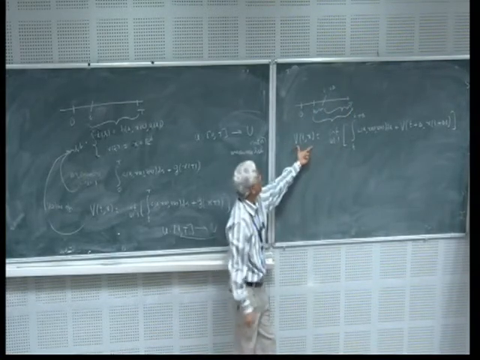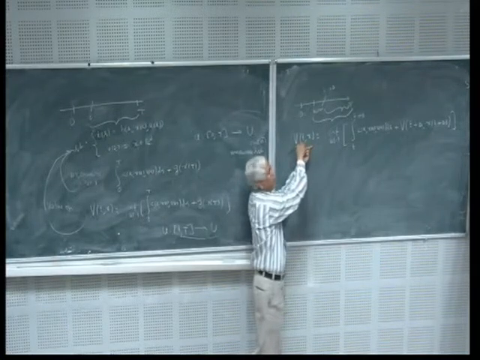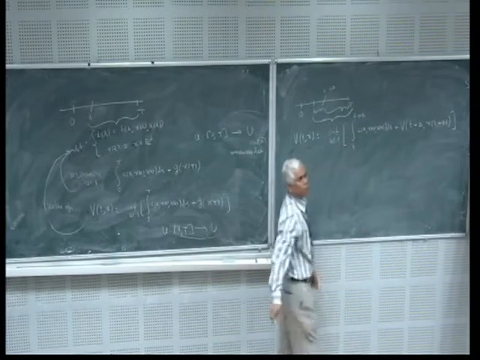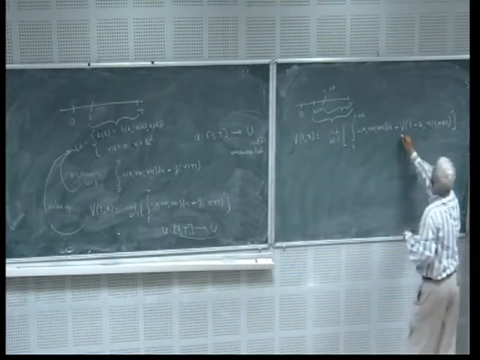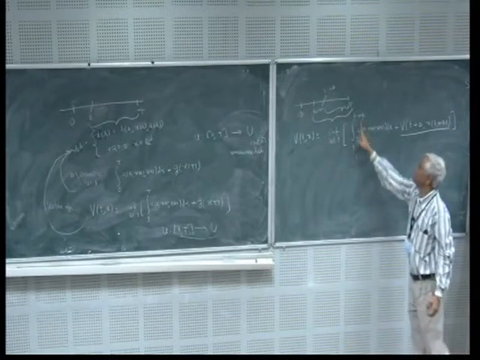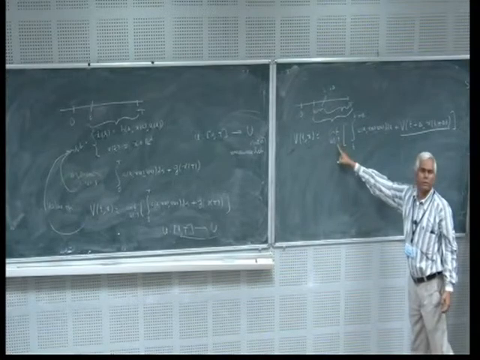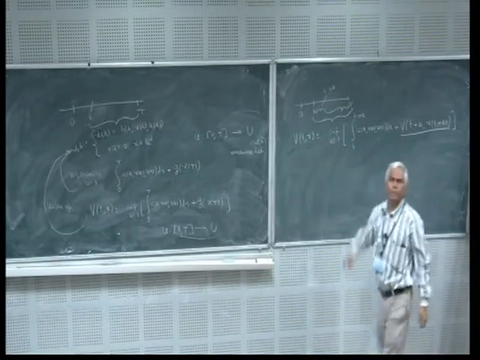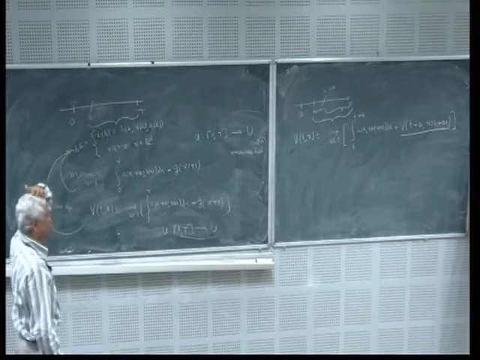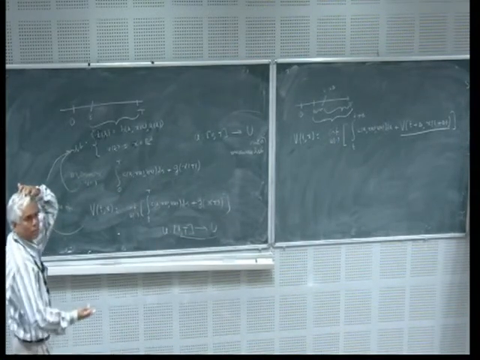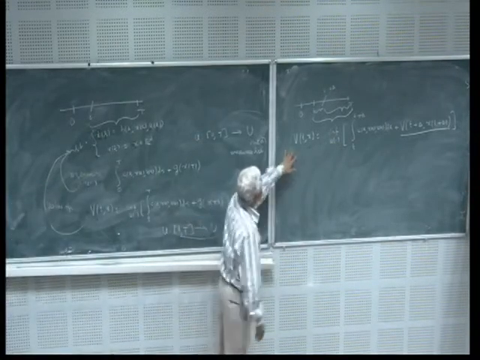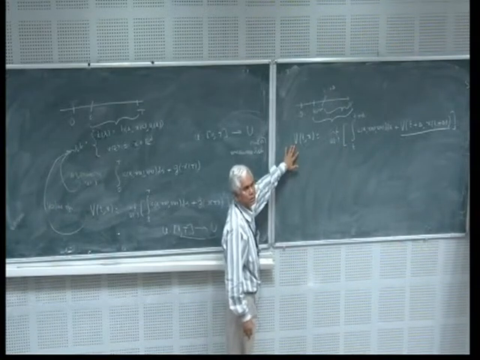This is the minimum from t to capital T, which can be split into two terms. From t plus delta onwards I pay the minimum cost, and then I pay the cost from t to t plus delta, and then I minimize. Then these two will be the same. That is called what I said: if an optimal trajectory is broken into two pieces, the last piece is also optimal. That is translated into this particular situation, and leads us to this integral equation.